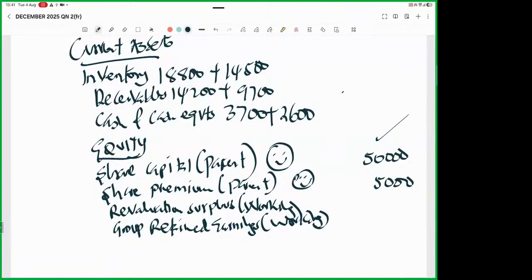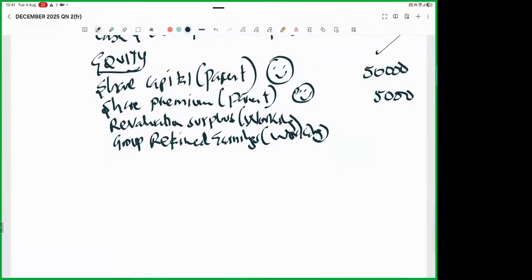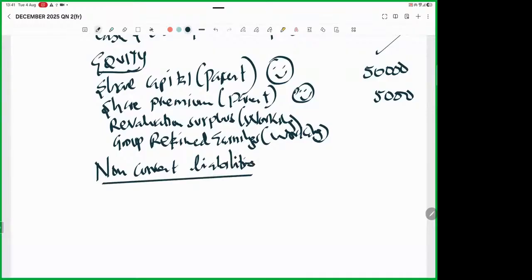Then now we have non-current liabilities. I want to go to the next page. First of all, I want to confirm with you whether you've been able to write up to here before I flip over. Now, ladies and gentlemen, after that, we can go to the other component of financing. So we have non-current liabilities. Non-current liabilities, we have long-term borrowings.